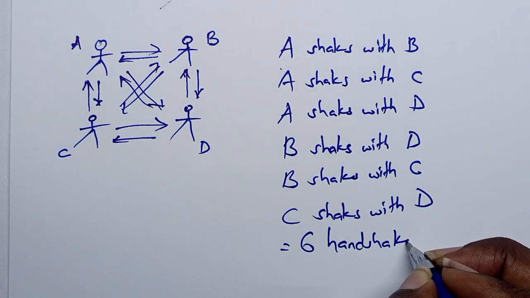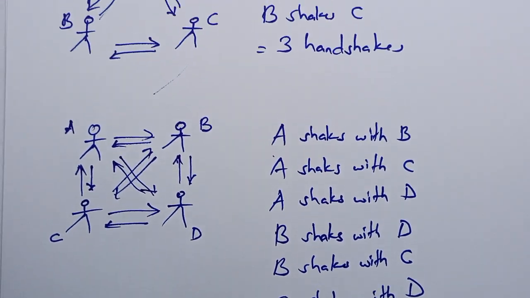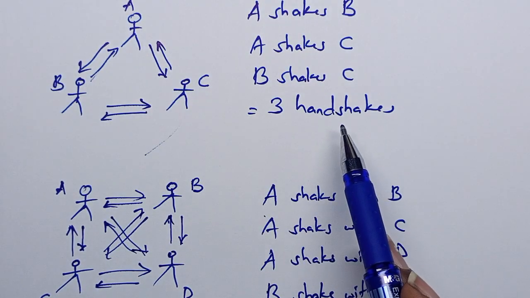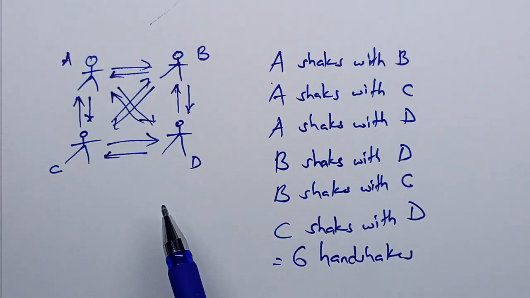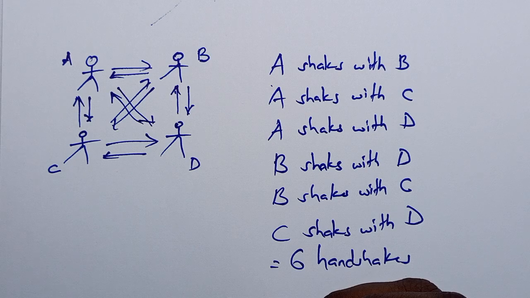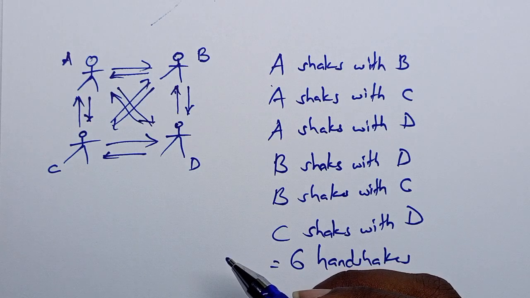among 4 people. So with 2 people, there was 1 handshake. With 3 people, there were 3 handshakes. Now with 4 people, there are 6 handshakes. Now as you realize, as the number of people in the room keeps on increasing, the work for determining the number of handshakes becomes a little bit tedious. So we need to come up with a way we can solve this in a much simpler way.